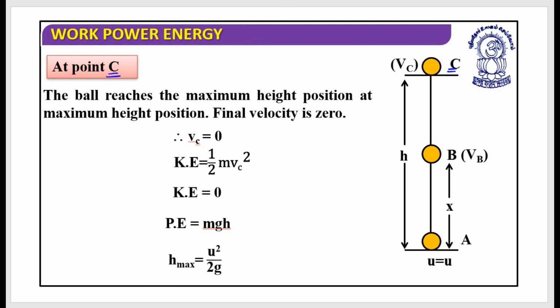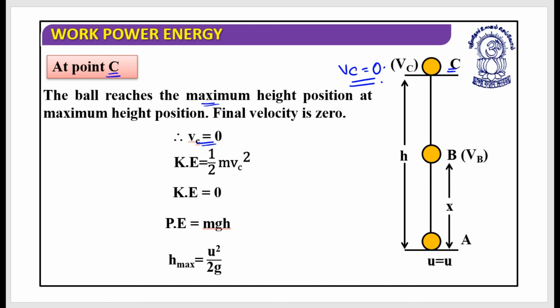At point C, the ball reaches the maximum height, and at this point velocity would be 0, that we know from motion in a straight line, unit number 3. So at this point Vc is equal to 0.